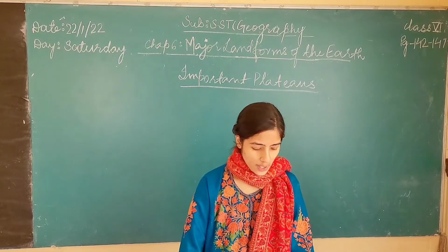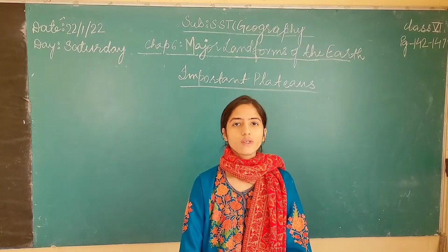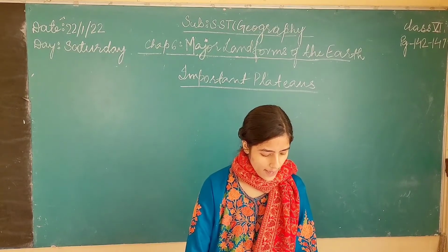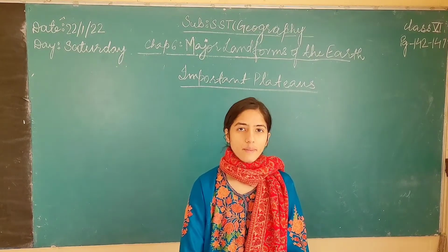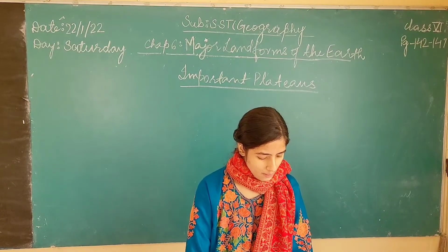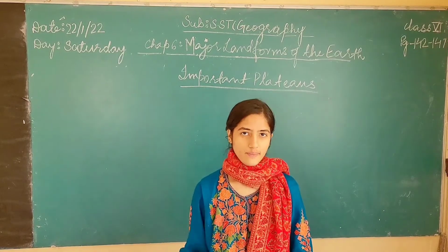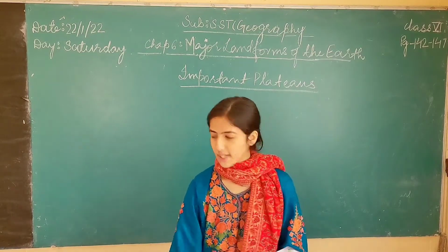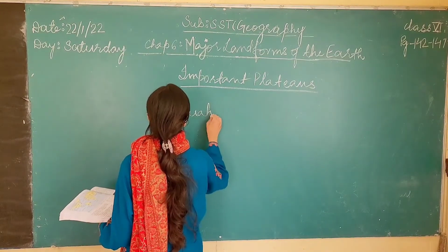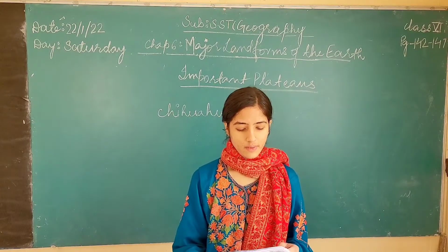The first one is Columbia Plateau. It is located in the United States. Then let us come down to Colorado Plateau. Colorado Plateau is in North America. Then further move down to Mexican Plateau. Mexican Plateau is in the Mexican state of Chihuahua. Write down Mexican state of Chihuahua for Mexican Plateau.